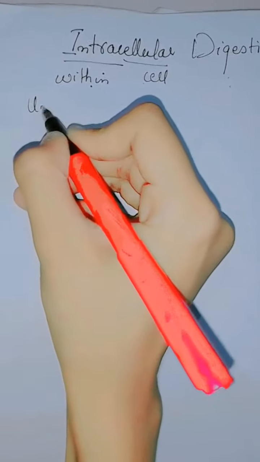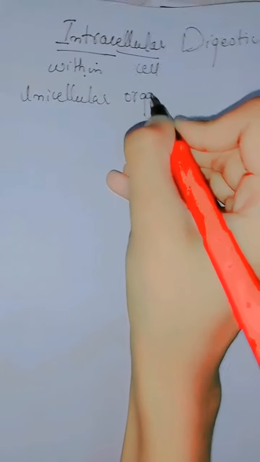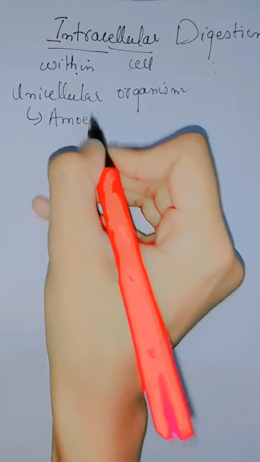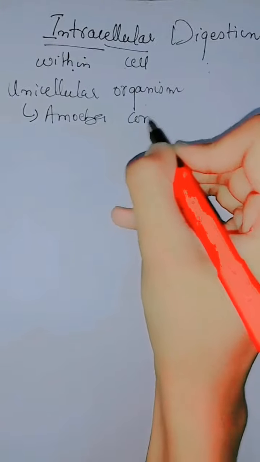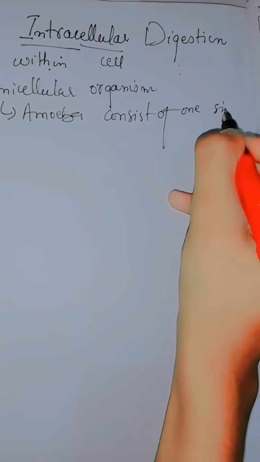If we talk about a unicellular living organism like amoeba, that consists of one cell, means a single cell.